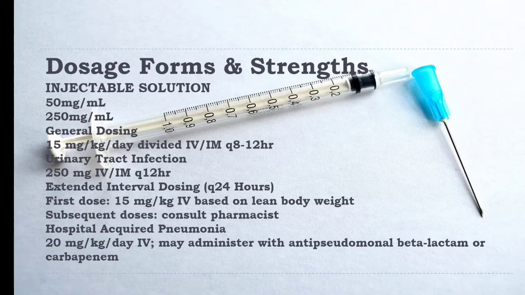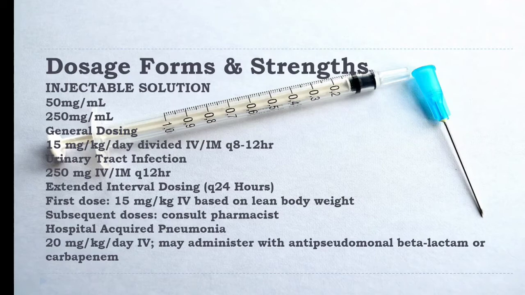First dose, obviously with the above mentioned dose calculation, 15 mg per kg IV based on the lean body weight, and for subsequent dosing, consult your pharmacist. So you should know the basic dosing consideration if the patient asks you about the dosing.